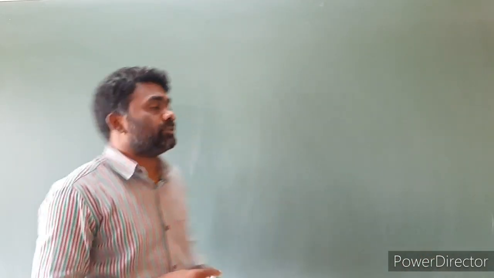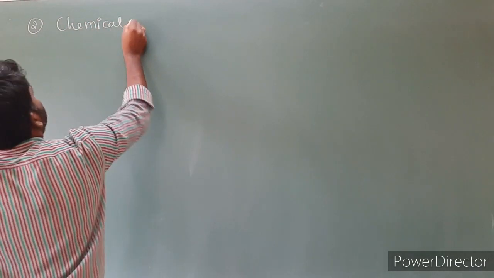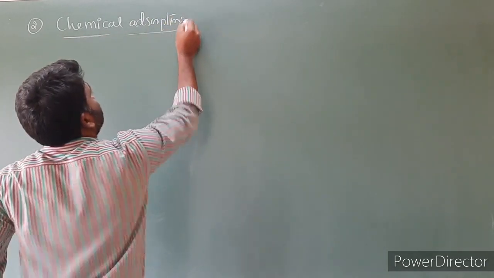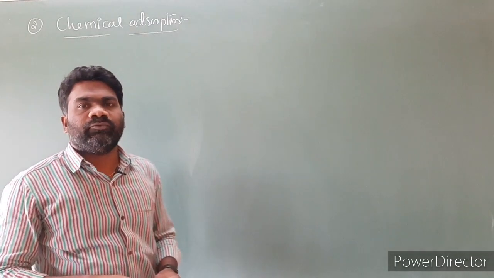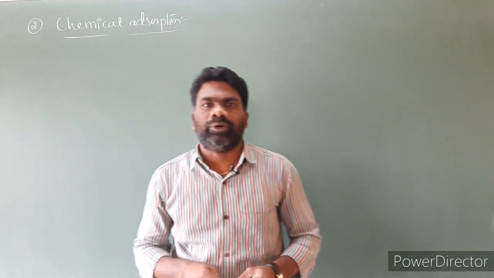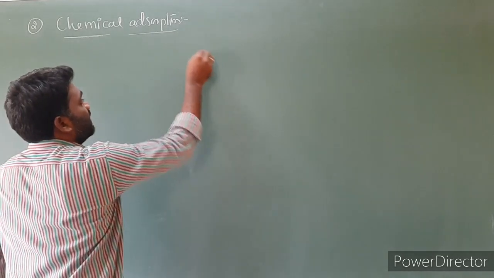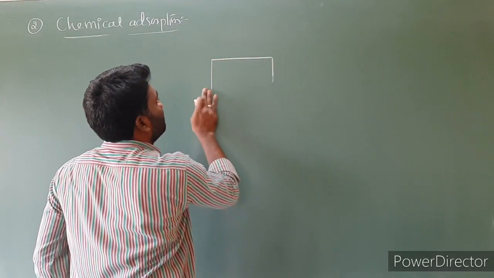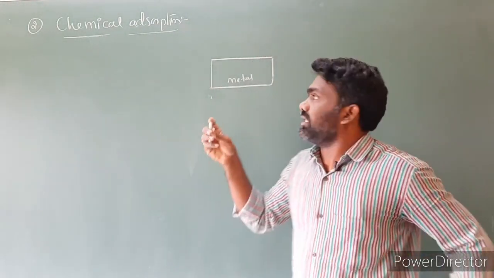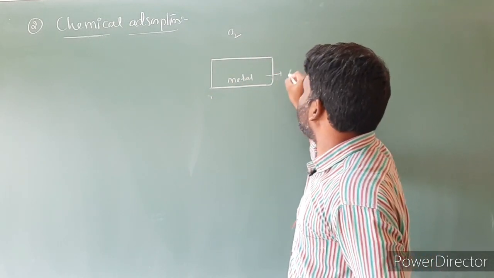Next, chemical adsorption. This is the second one. Chemical adsorption is defined as when gas molecules or atoms are held to the solid surface by chemical bonds; the adsorption is termed as chemical adsorption. What this point means is, I am taking a metallic rod, imagine, and the gas is oxygen, reacting with this metallic rod. So they will form oxide.